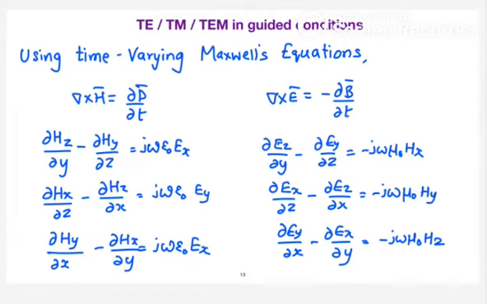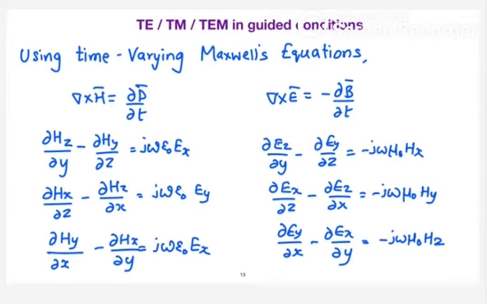Next thing is we will discuss the different types of waves: transverse electric, transverse magnetic, and transverse electromagnetic. In this presentation I have given an approach for deriving the equations for TE, TM, and TEM. Let us go through it once again.